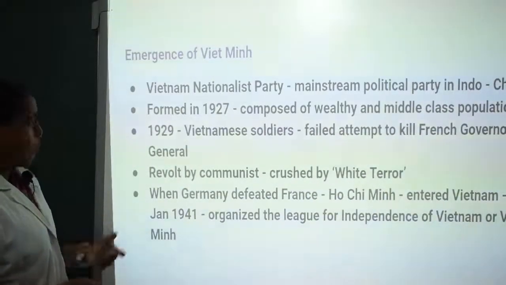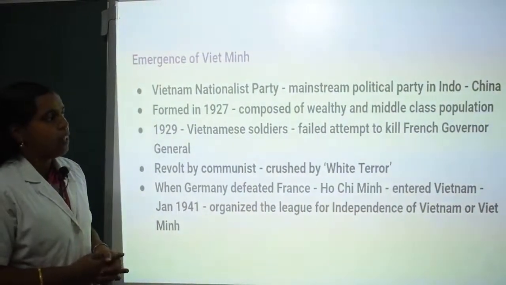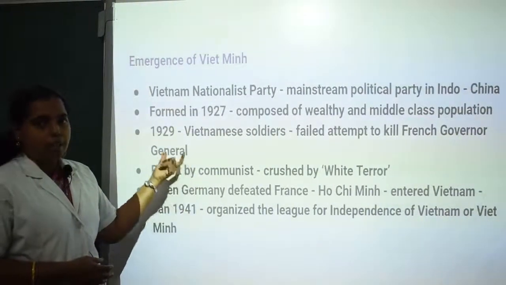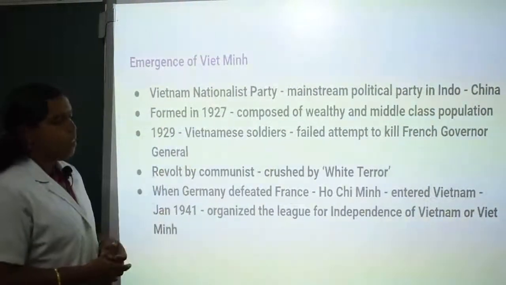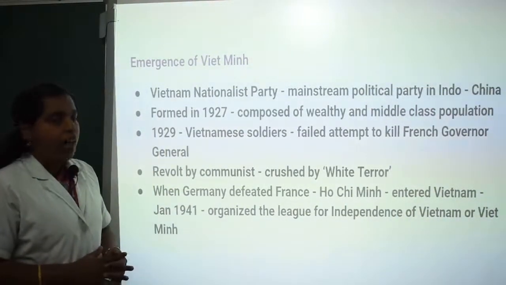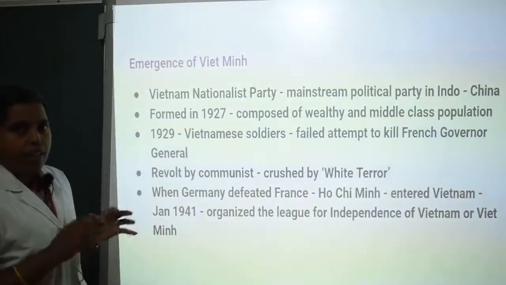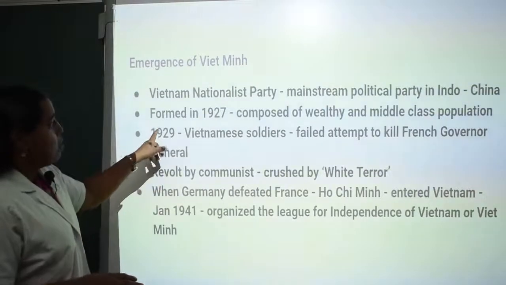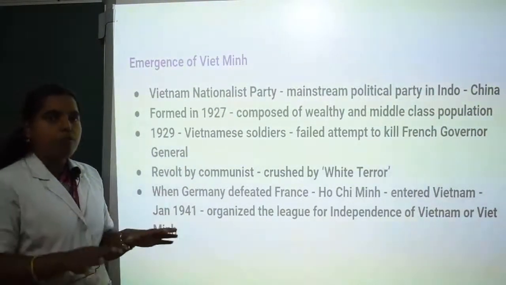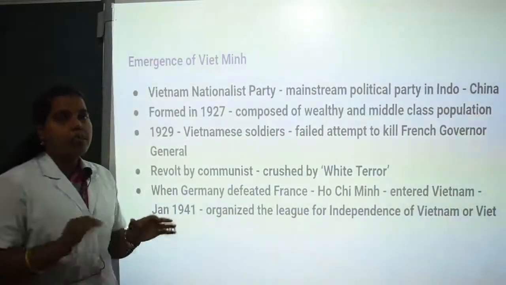Emergence of Vietnam. The Vietnam Nationalist Party was a mainstream political party in Indochina. You saw that one among the Indochina areas is Vietnam. Vietnam had a nationalist party called the Vietnam Nationalist Party, and it was very strong and powerful in the Indochina area. It was formed in 1927. The members of the party were mostly the wealthy and the middle class population.